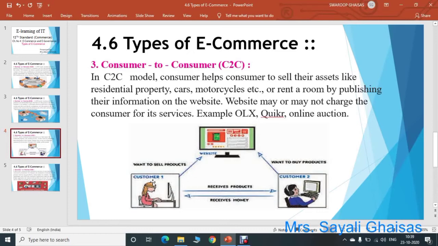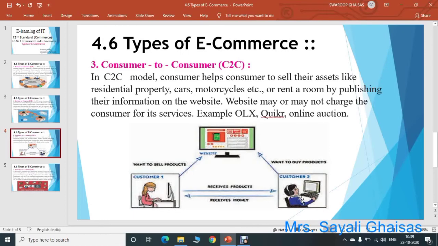See here in the diagram, one customer and a second customer. Two customers are exchanging services or products between them. The first customer wants to sell a product, so he places it on a particular website like OLX, Quikr, etc. Another customer who wants to purchase the same product will search for it on the same site, and may like the product placed by customer 1, so he wants to buy it. Then customer 2 will place an order for that product.